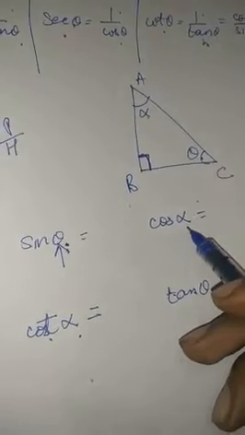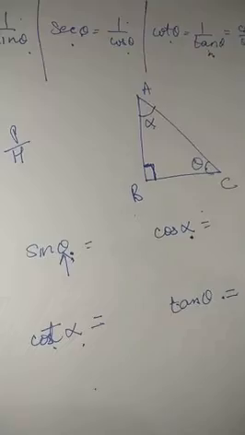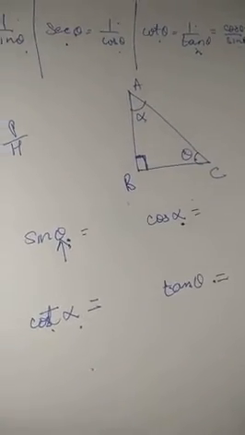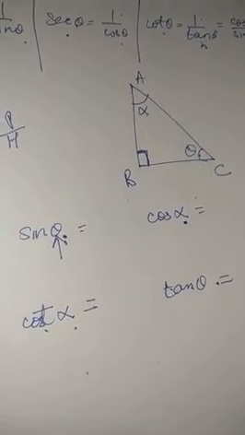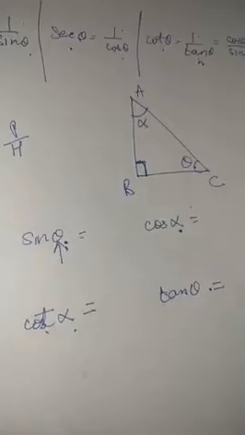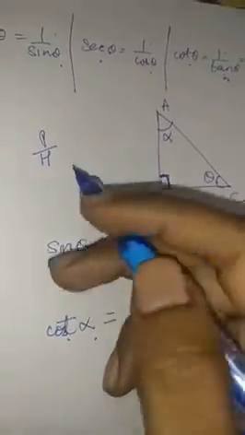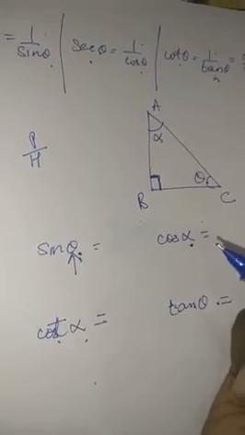When we are going to consider this as an angle alpha, there will be a different perpendicular and a different base. But the hypotenuse will remain the same. The hypotenuse for both cases, be it any trigonometric ratio, will remain the same for the same right angle triangle. Alright, we know that sine theta is perpendicular upon hypotenuse, but first of all, we'll try to fix up the base. What is the base?